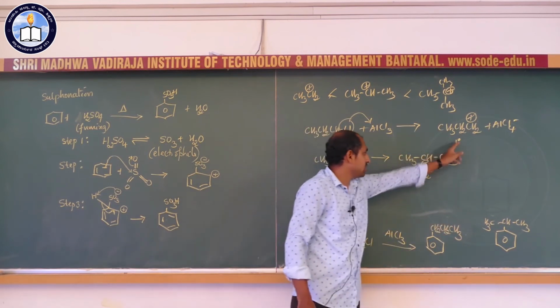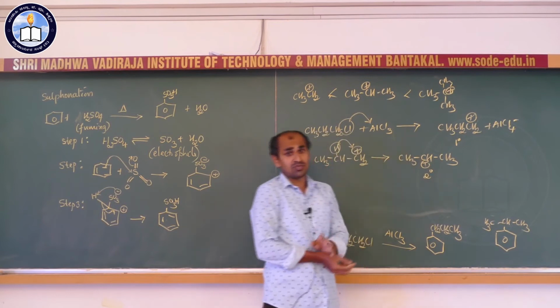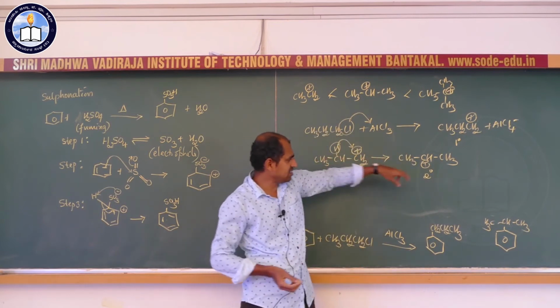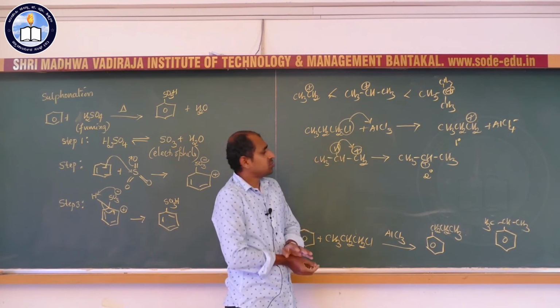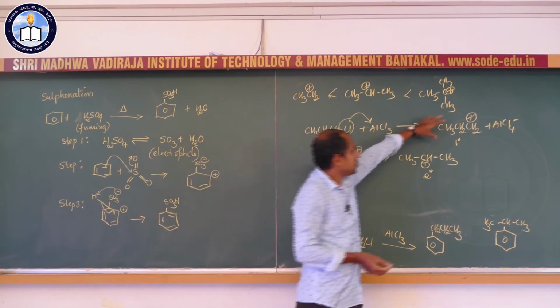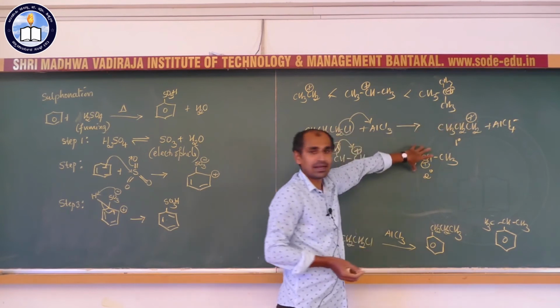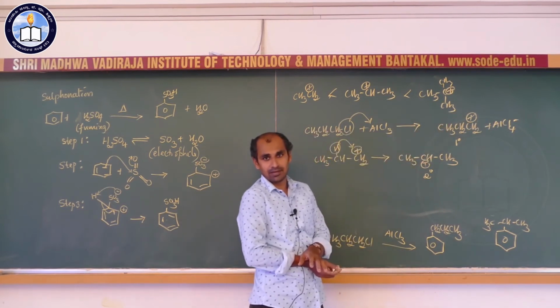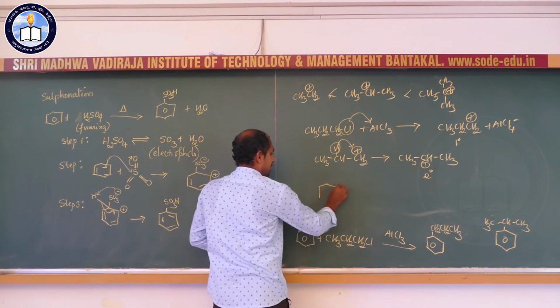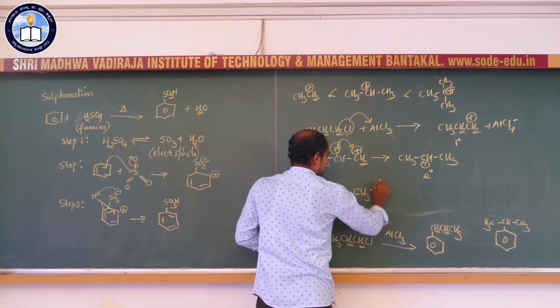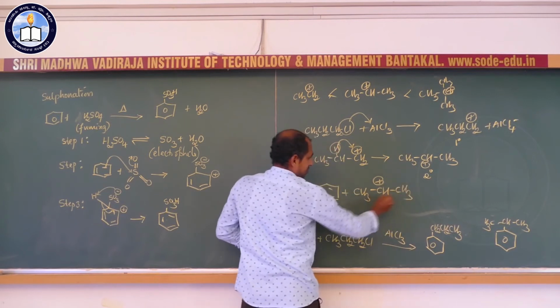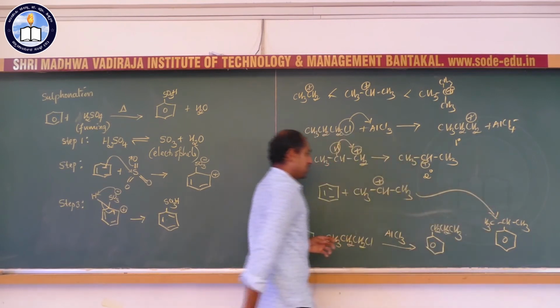Compared to primary, this carbocation is more stable. So, to attain stability, this rearrangement takes place. Because of rearrangement, this primary carbocation immediately converts into secondary carbocation. Now, this secondary carbocation reacts with benzene to form the corresponding isopropyl benzene.